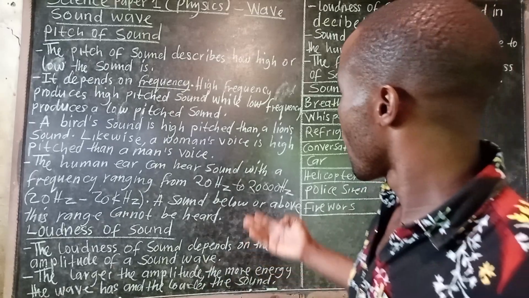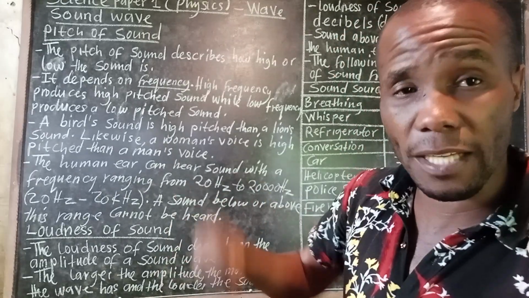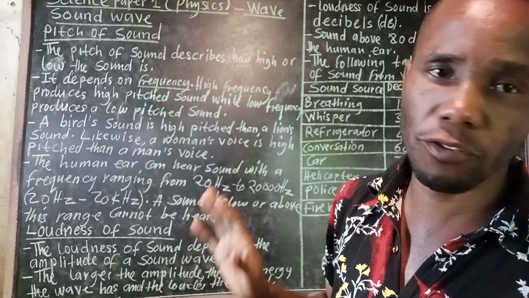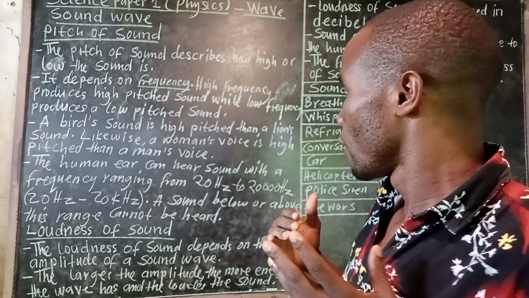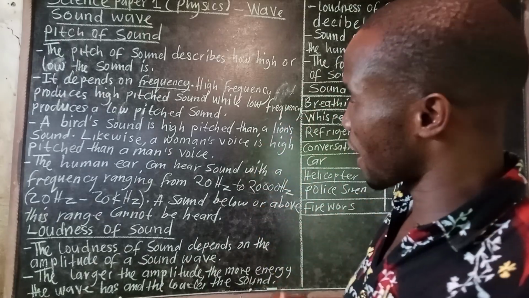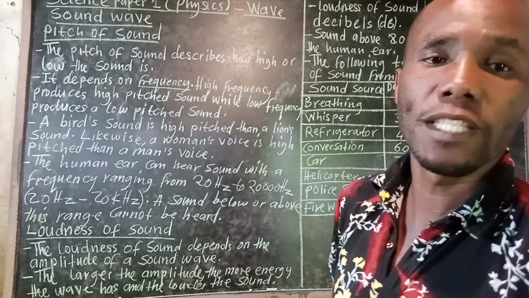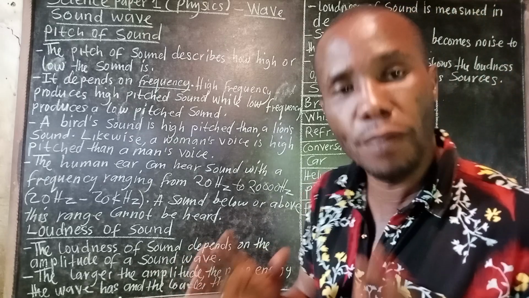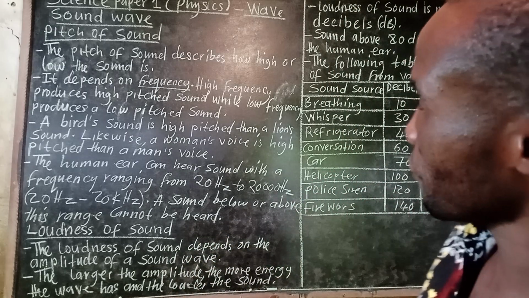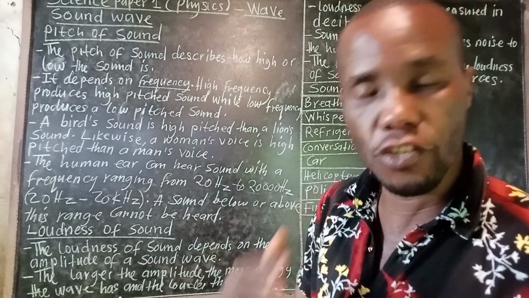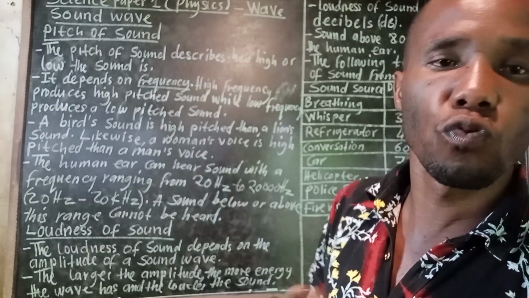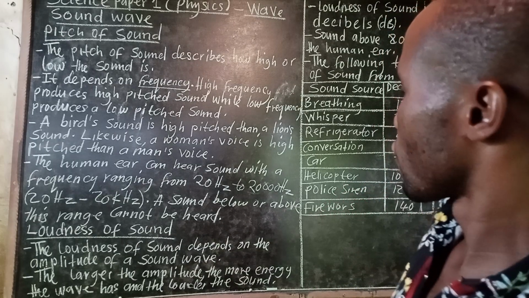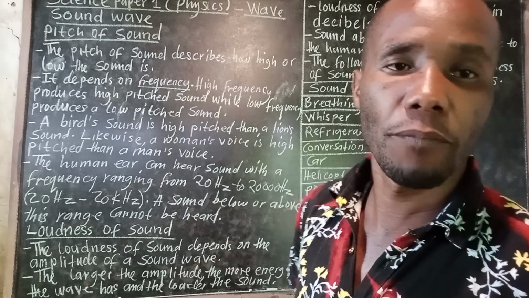If the pitch of a sound is above 20,000 Hz, it cannot be heard. When the pitch is below 20 Hz, it cannot be heard. The only sound that can be heard by a human being is the one ranging from 20 Hz to 20,000 Hz. So that is about pitch of sound.